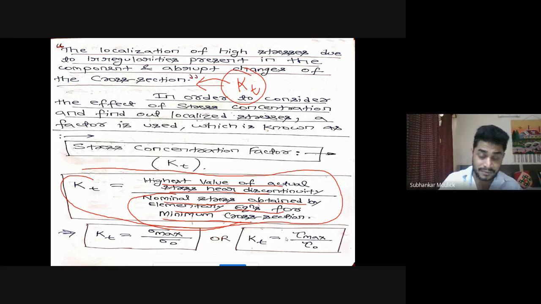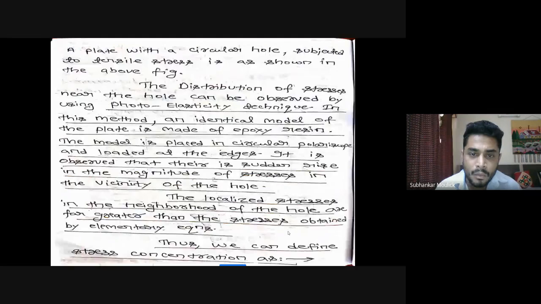Tau max you will get once you find the value of Kt from the design data book for different real condition problems and multiply it with the value of tau naught or sigma naught. So now, can you tell me what is the unit of stress concentration factor?